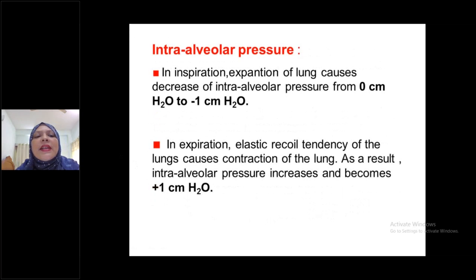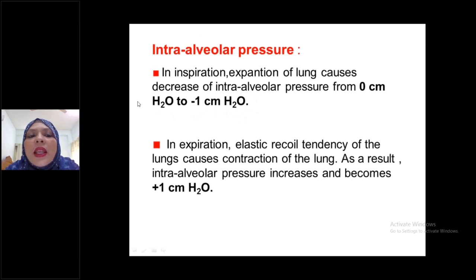Now, intra-alveolar pressure. I have already mentioned in my previous class the changes of intra-alveolar pressure during inspiration and during expiration. In inspiration, expansion of the lung causes intra-alveolar pressure to decrease from 0 centimeter of water to -1 centimeter of water.